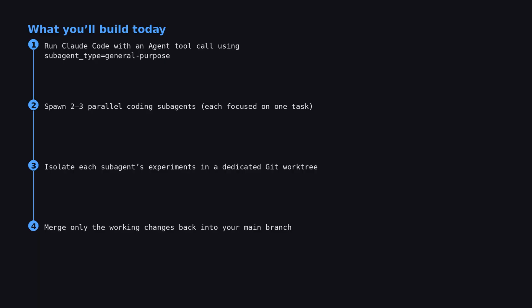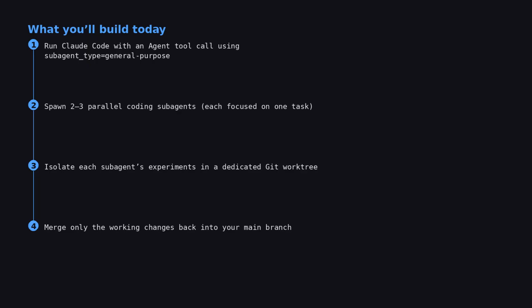By the end of this video, you'll have a real CLI workflow where you can do this. Keep your main Claude chat clean, no experiment debris. Use Claude Code's agent tool with subagent_type equals general purpose to parallelize coding work. Automatically isolate each experiment in its own Git worktree, so you don't lose track of what's real. And I'm going to show you actual agent tool calls you can copy-paste.